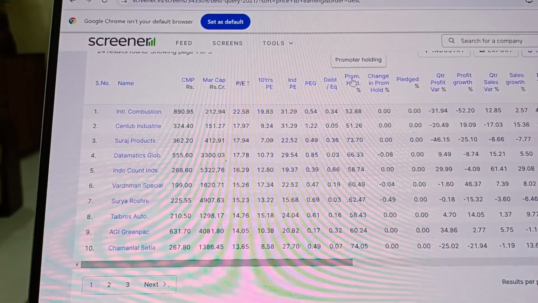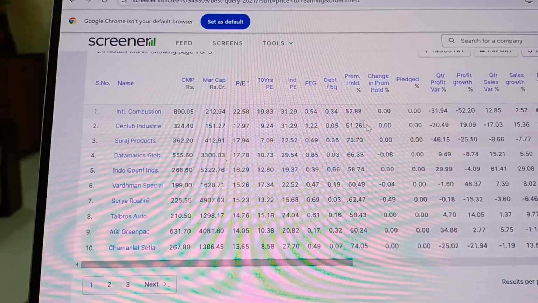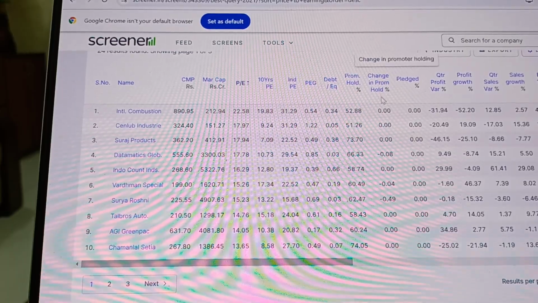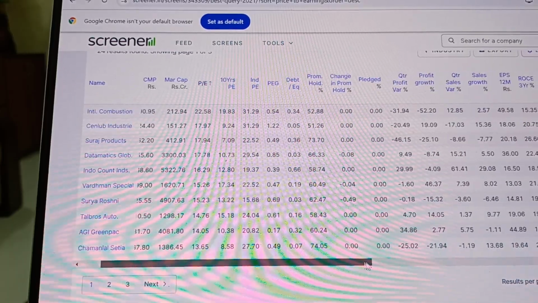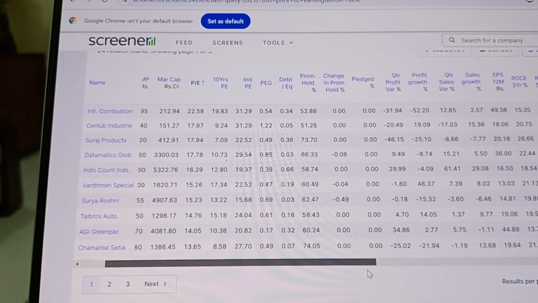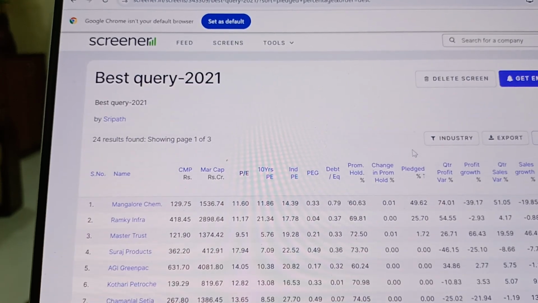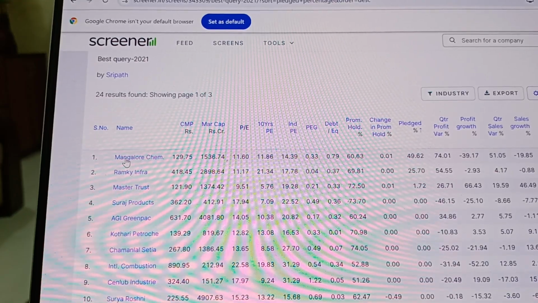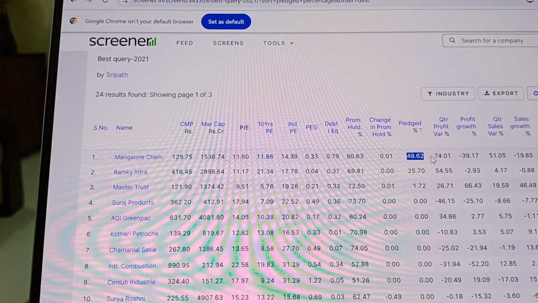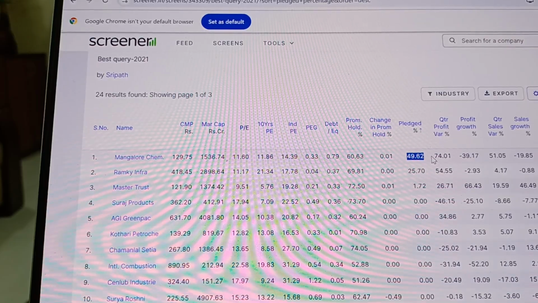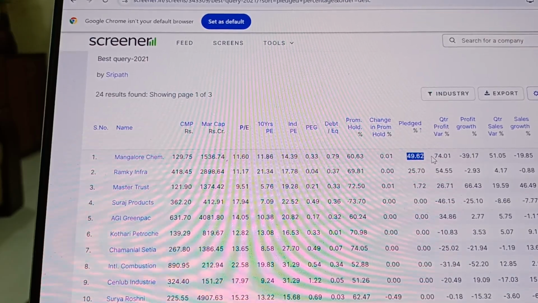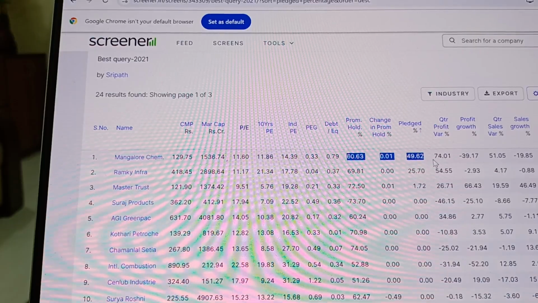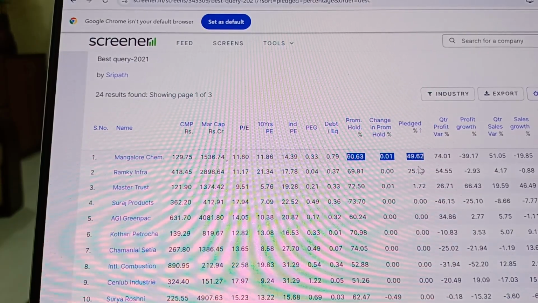Now promoter holding is a very important parameter. One more thing to look for is the change in the promoter holding, and how much is pledged and all of that. If you see here, particularly Mangalore Chemicals, you see the pledged percentage is 49. There is something wrong here, or the data may be wrong, so you may want to deep dive into this.